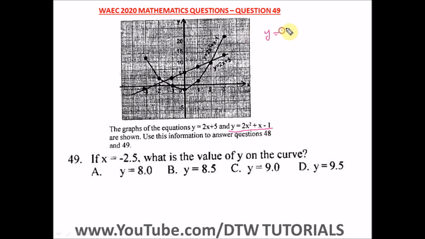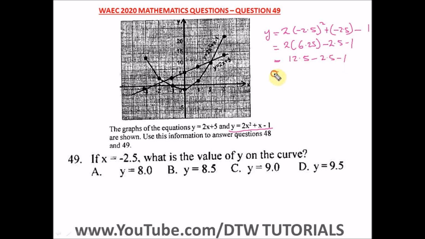So we have y is equal to 2 bracket -2.5 squared, plus -2.5 bracket, then minus 1. So here we have 2 bracket -2.5 times -2.5, that's the square. We have a positive 6.25 bracket. This plus will multiply this negative here, so we have a negative 2.5 minus 1. Then this 2 times 6.25, we're going to have a 12.5, then minus 2.5 minus 1.